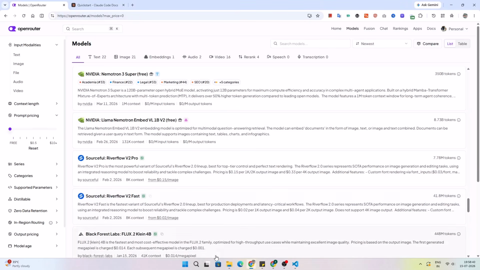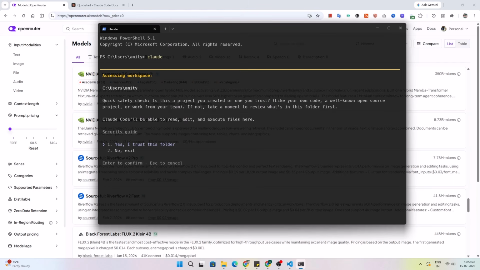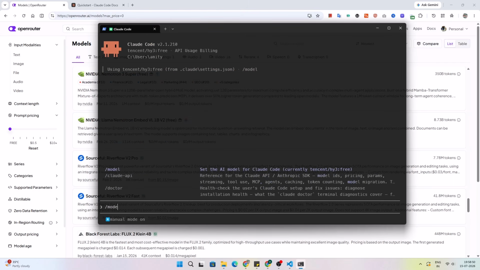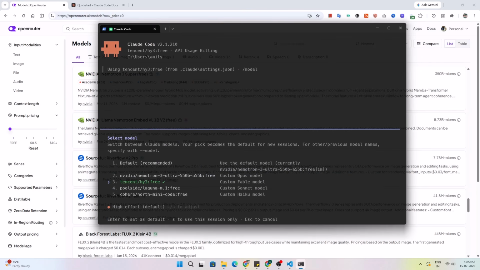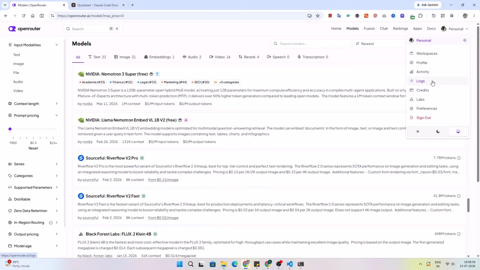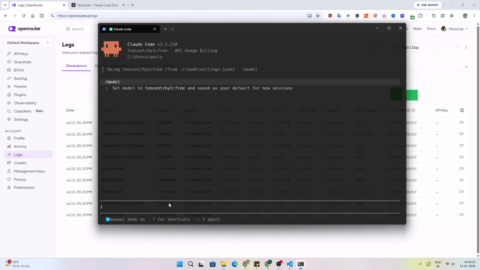So now go to your terminal and open Claude for the very first time. It will ask you to trust the folder, yes, and then you can choose the model by /model. You can choose any of these models. So we will use the Hy3 model for now, and let me go to the logs where I can show you we are using it. As you can see, lastly I used it at 5:38 p.m., the Nemotron 3 Ultra model. Now it is almost 8 p.m. So I will say hello.